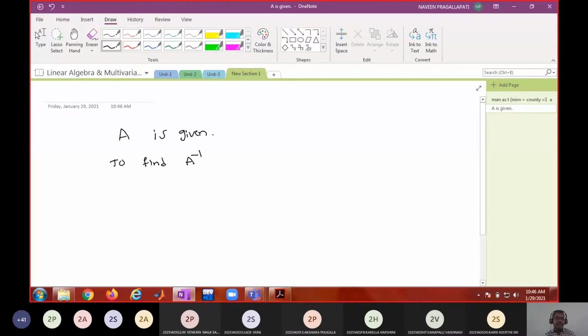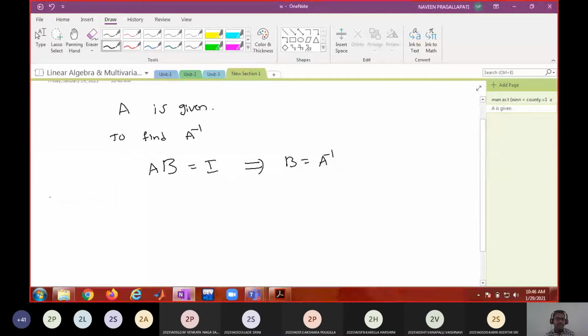The other way is, if you have some matrix B such that AB equals I, then what is B called? Inverse of A. So in the problem it is A.